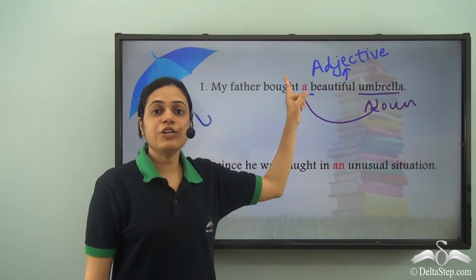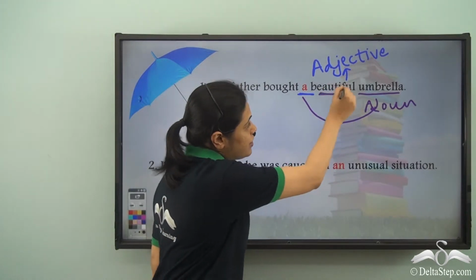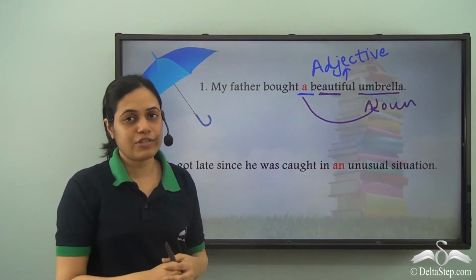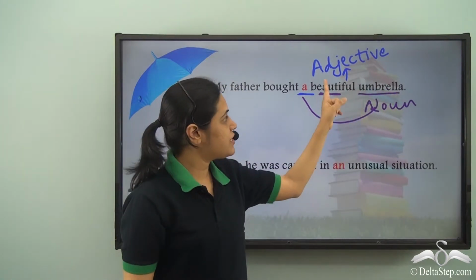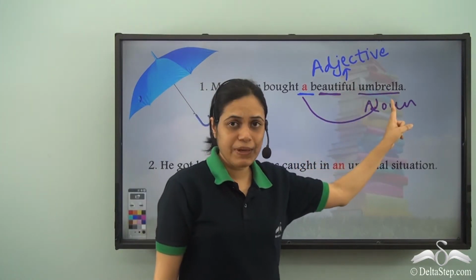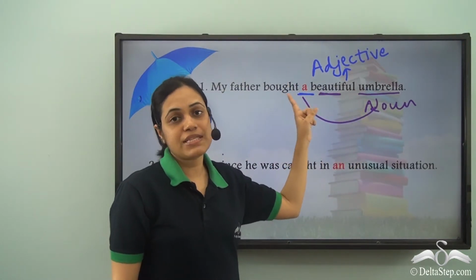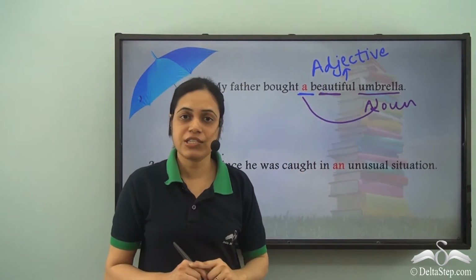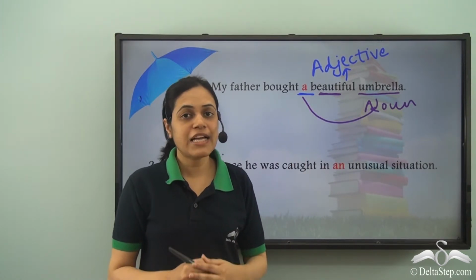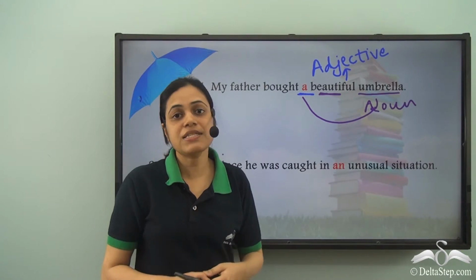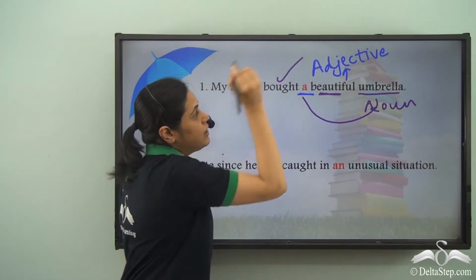So whether we'll use a or an is decided by the word which comes just after the article, not the noun. So if there is an adjective describing the noun, then article a or an will be decided by the adjective. In this case, beautiful. Beautiful starts with B, that is a consonant sound. So we will have article a here.